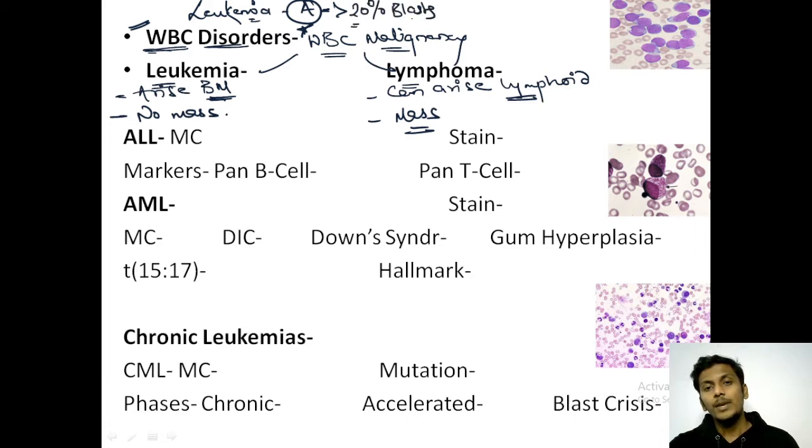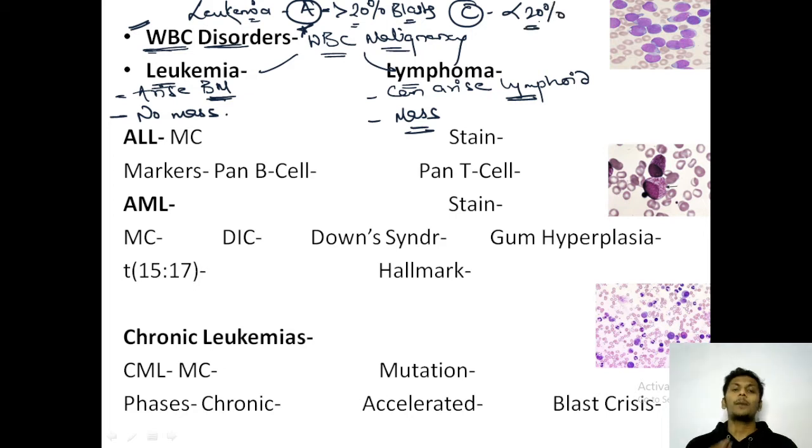Whenever there are more than 20% blasts, it is an acute leukemia, whereas whenever the blast percentage is less than 20%, it is a chronic leukemia. This is the first important classification that you need to remember.